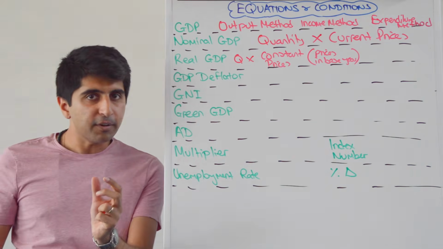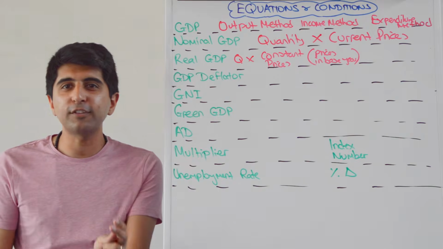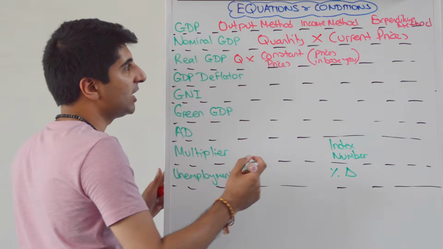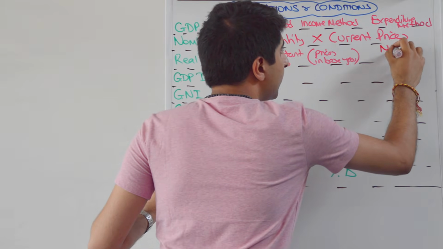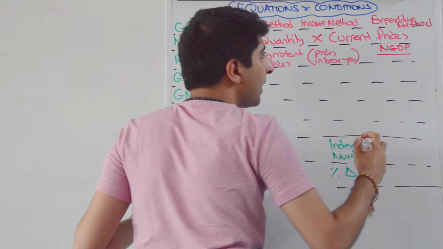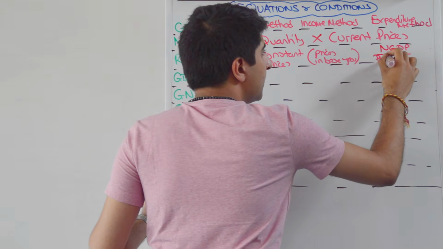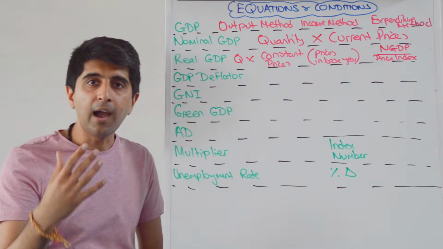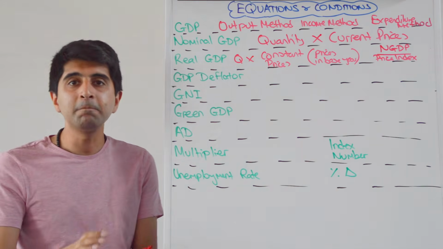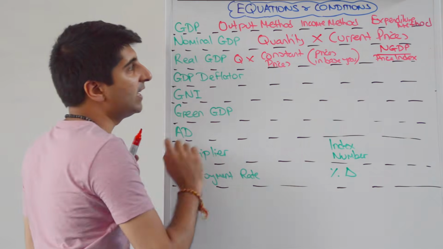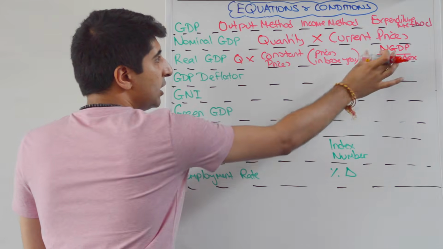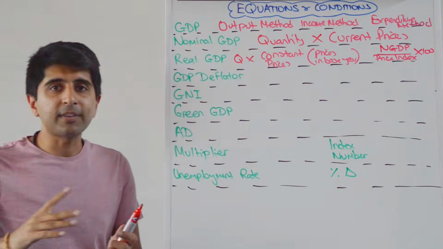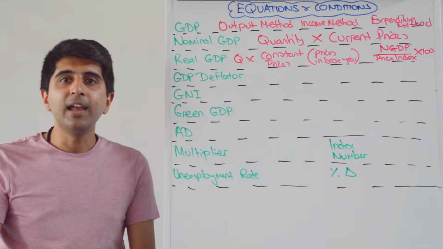But a simplified way to work out real GDP, which you must know, and it's crazy how many students don't know this. A very simple way to work out real GDP is to take nominal GDP and divide by a price index. Any price index will do. So it could be the CPI price index, it could be RPI, it could be the GDP deflator. Any price index, you deflate nominal GDP using that, and you times by 100. That strips out the impact of prices. It takes away the impact of prices.